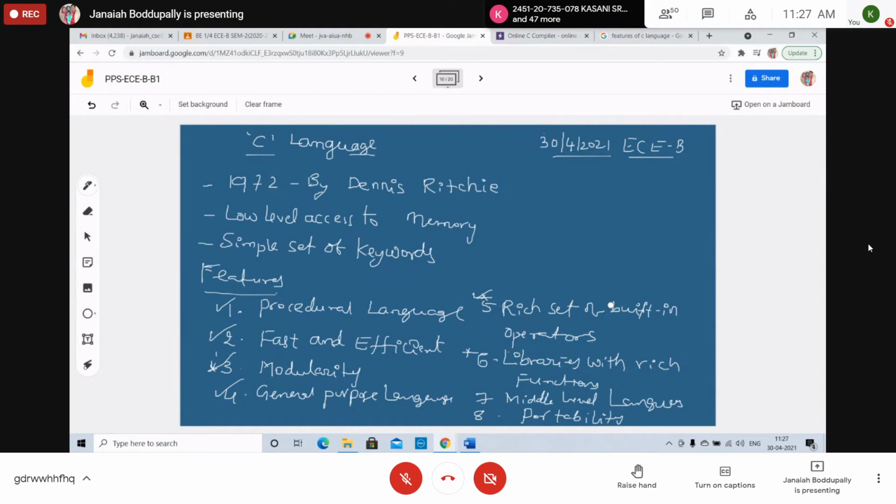Built-in. What is the meaning of built-in? Already developed and kept in particular libraries. Built-in operators, built-in functions. Students, are you getting built-in? C has a rich set of built-in operators in the libraries. We can use the built-in operators and built-in functions to develop other programs.